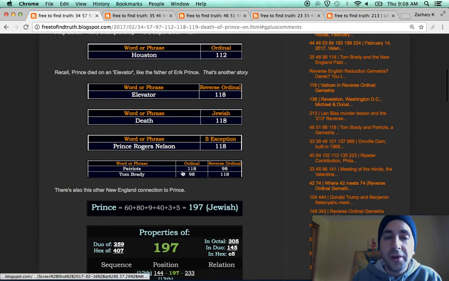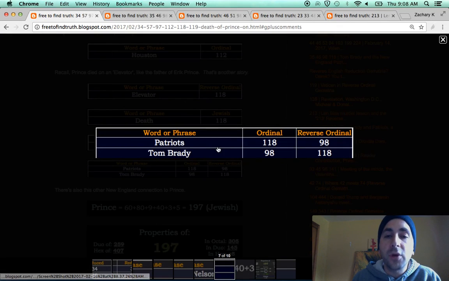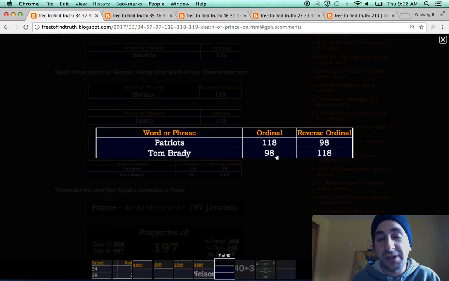With regards to the 118 connection, notice that Patriots in ordinal gematria sums to 118, just like Tom Brady in reverse ordinal. Notice the 98s as well. Next year will be the 98th season of the NFL. The word Queen equals 62. The Patriots have a chance to become 6-2 in Super Bowls with Brady and Belichick.